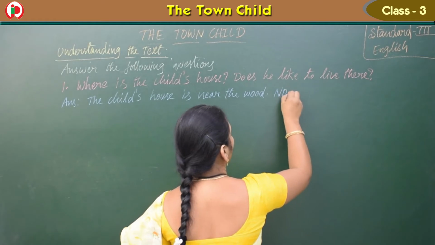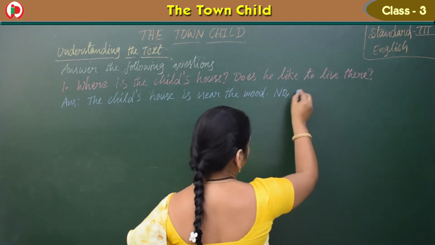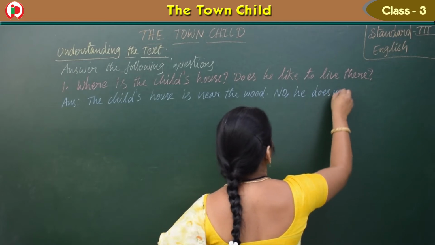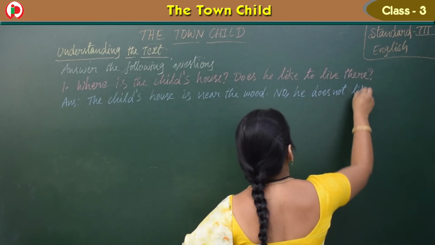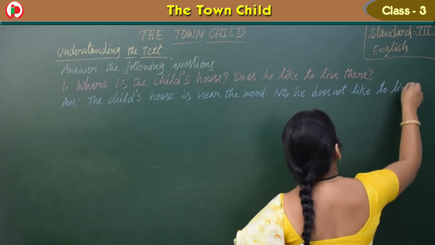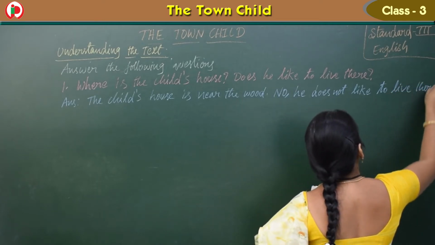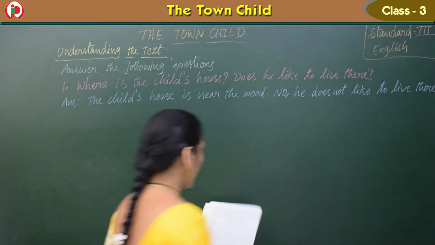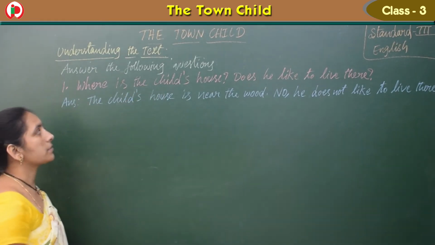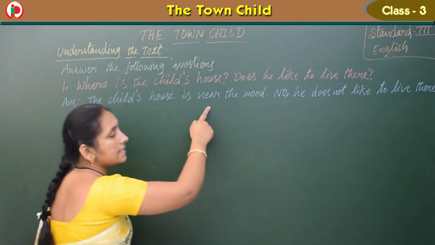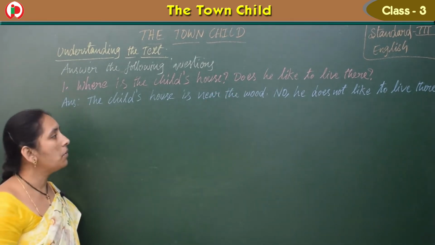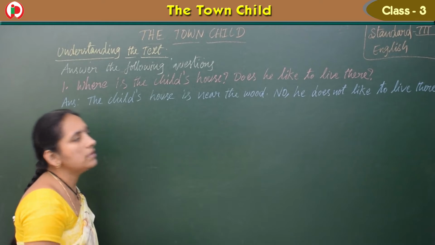No, he does not like to live there. So, where is the child's house? The child's house is near the wood. Does he like to live there? No, he does not like to live there.